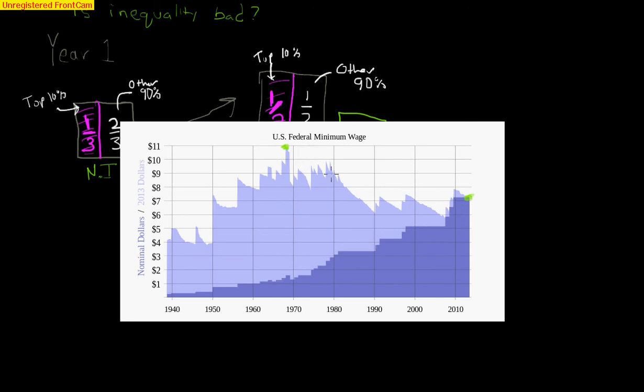So we see that, and if you look at the Piketty graphs, I don't have them here, but as inequality increases, that means that some people are making more money and some people are making less. So here, this is right after the Great Depression. We see that as inequality is decreasing, the minimum wage is increasing. So I guess it's a question: is it good to have a class of people that are basically peons? Is that good? We're not talking about a socialist society or overthrowing anything here, but I mean, is inequality good? I'm going to go ahead and say no.